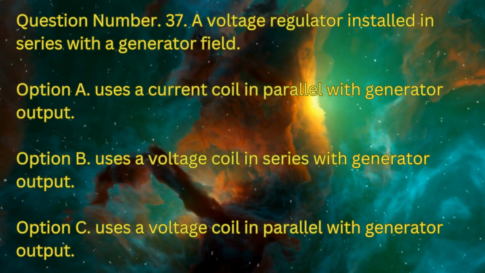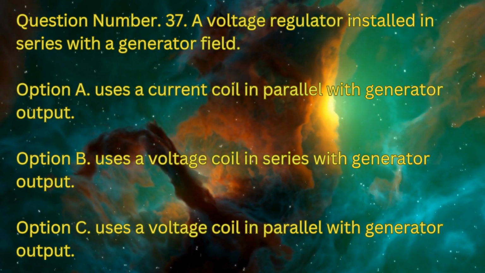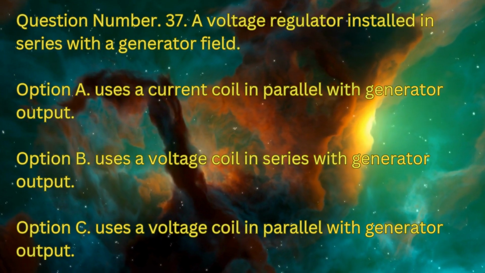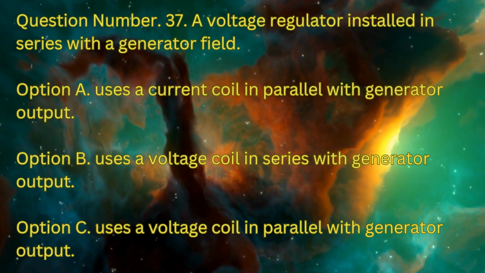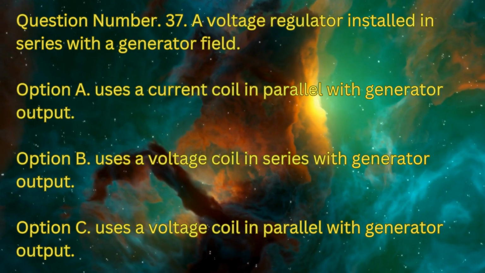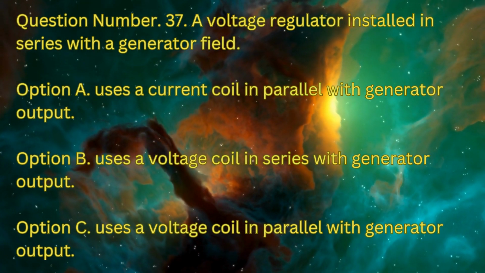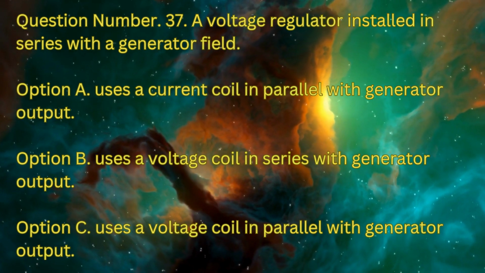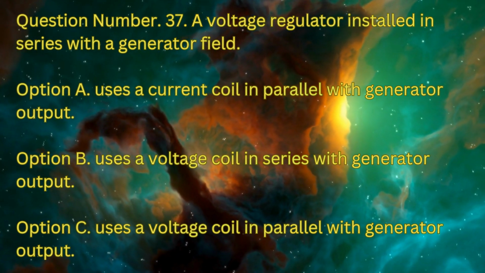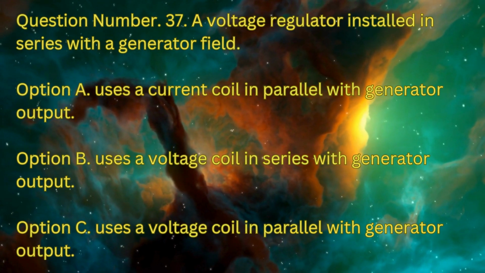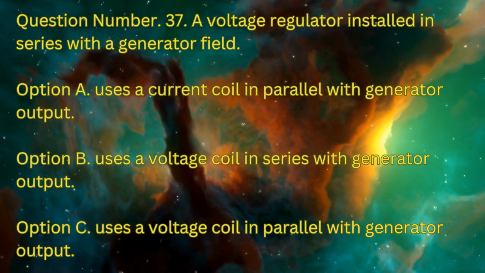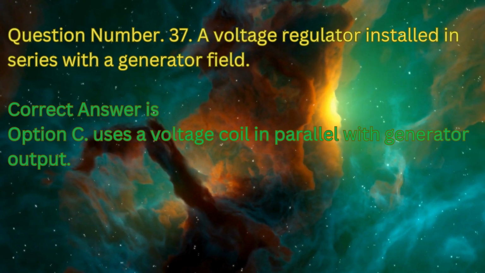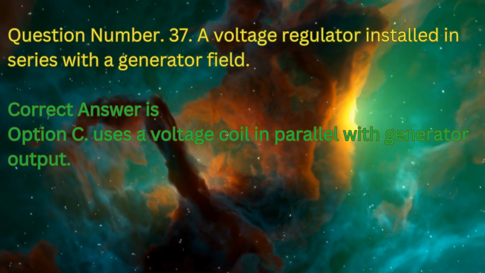Question number 37. A voltage regulator installed in series with generator field. Option A, uses a current coil in parallel with generator output. Option B, uses a voltage coil in series with generator output. Option C, uses a voltage coil in parallel with generator output. Correct answer is option C, uses a voltage coil in parallel with generator output.